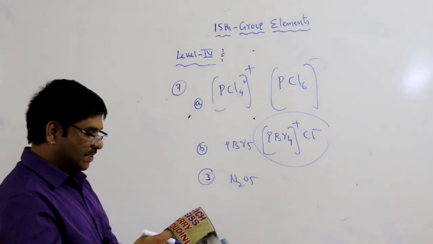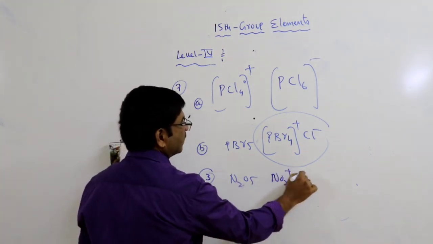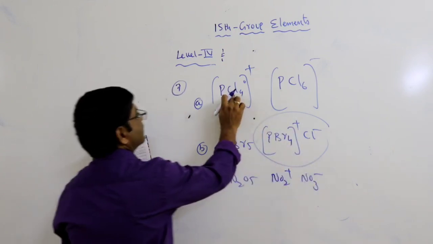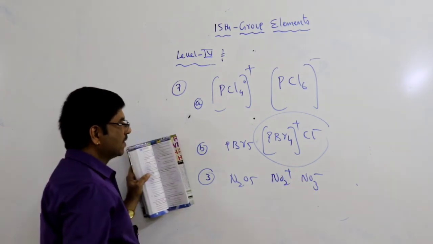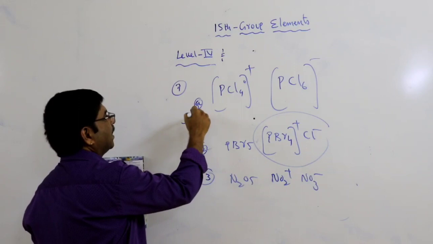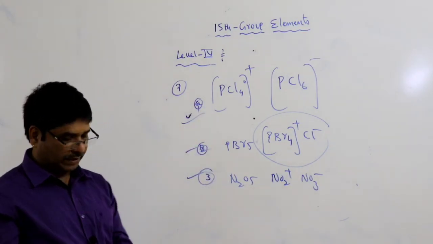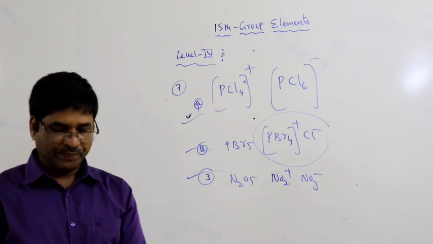It exists in the solid state as NO2+ NO3-, one is less, another one is more. So A, B, C, or 1, 2, 3, all are correct. Fourth option, all of the above.